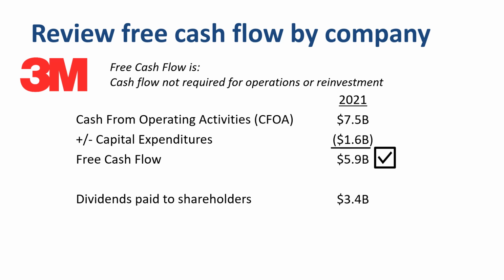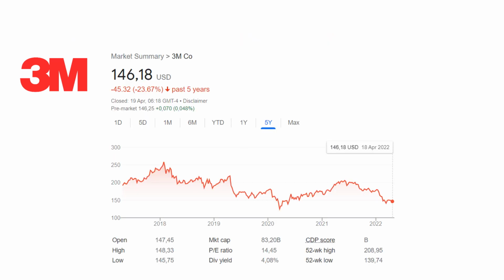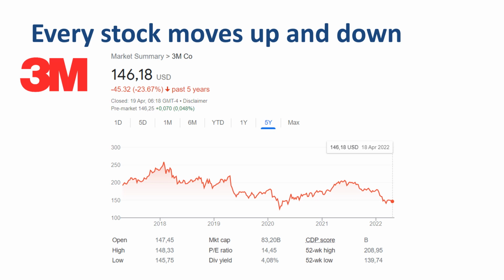Dividend payments are not the only thing that happens to shareholders. Every investor should realize that every stock moves up and down, which is easy to detect with hindsight. In the case of 3M, if you bought at 192 and sold at 259, you made a 35% return, which makes the 4% dividend yield pale in comparison. And if you bought at 219 and sold at 125, you lost 53%, which makes the dividend yield pale in comparison.